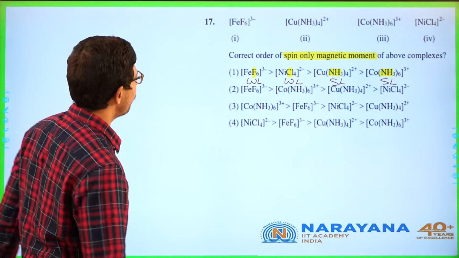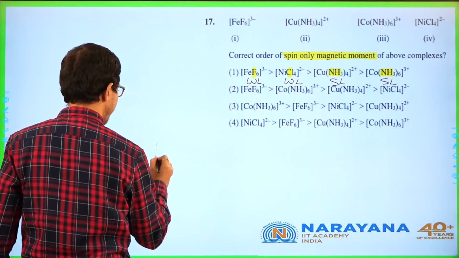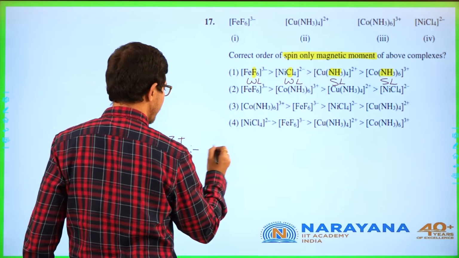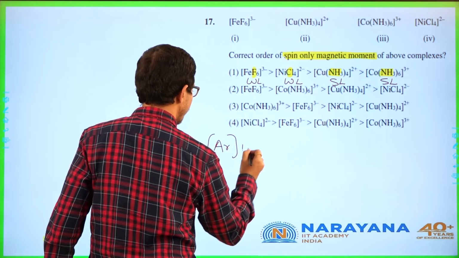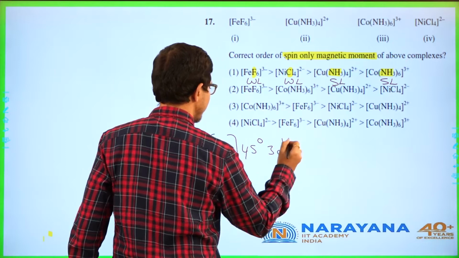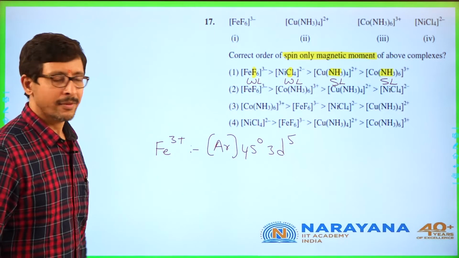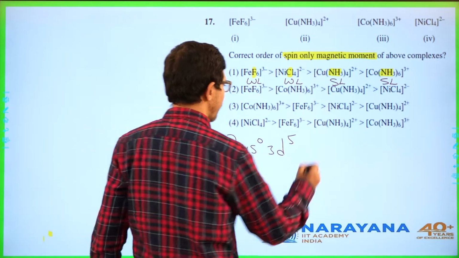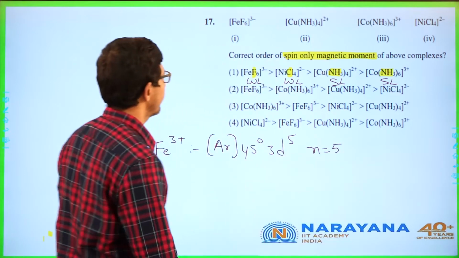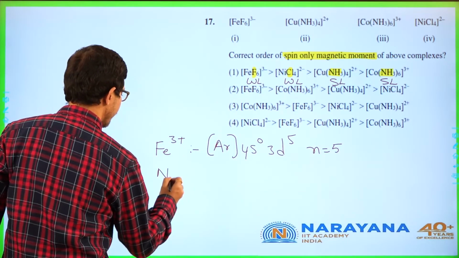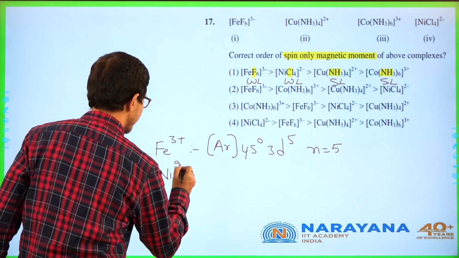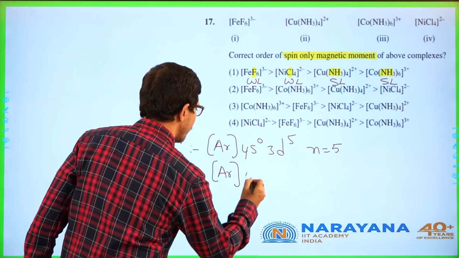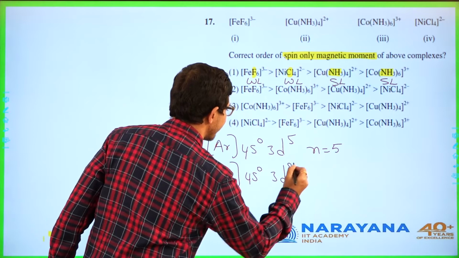Now we need to go with Fe3 plus. Fe3 plus configuration will be argon 4s0 3d5. So it is a weak ligand. So outer d orbitals will get involved. So number of unpaired electrons, how many? 5. Go for nickel. Nickel in 2 plus, if you consider argon 4s0 3d8.